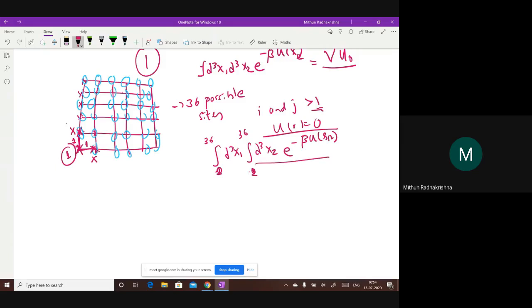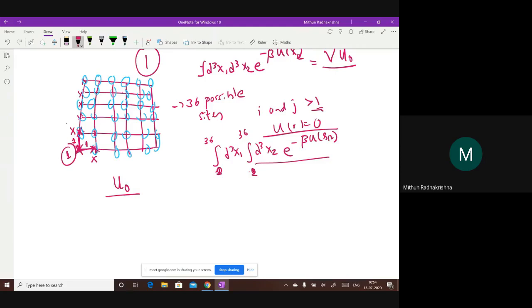Now, when the second molecule is here or here, they are contributing to this integral, right? Because u of r for those is not 0. So if I keep one fixed, and I calculate that integral by moving 2 over all possible lattice sites, I get a value for that integral, and that value I am calling u0.